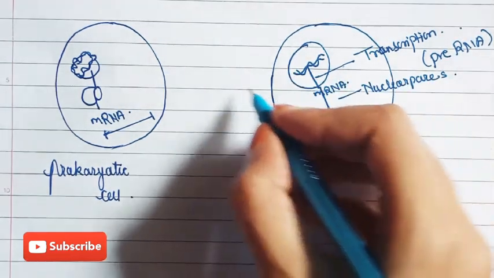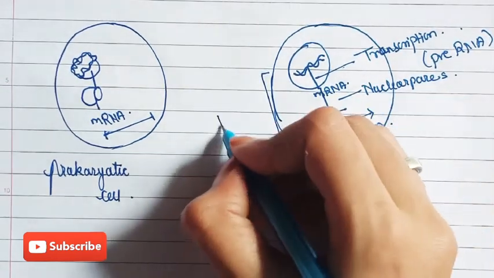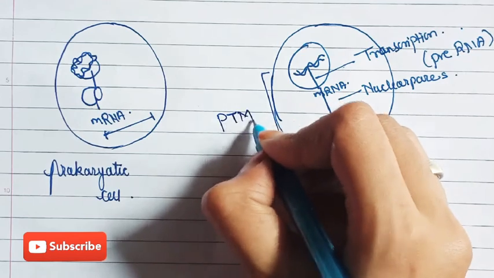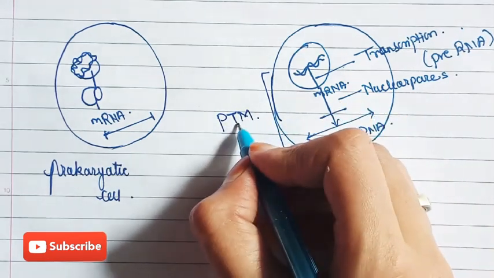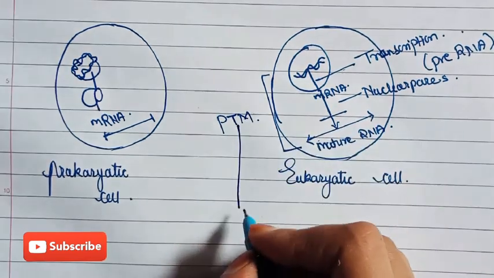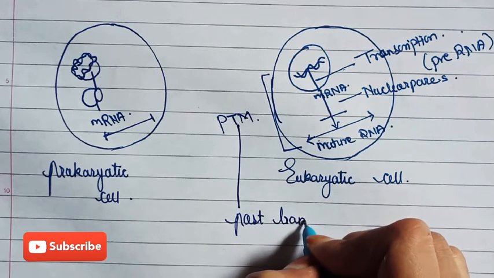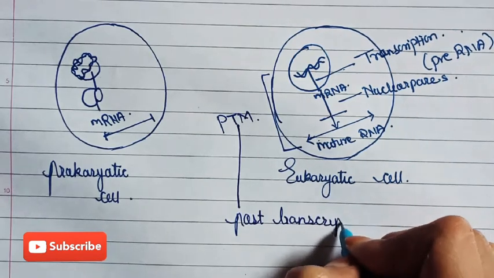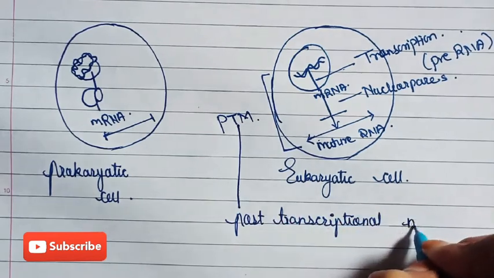Between these steps, certain things occur, that is PTM, meaning post-transcriptional modifications.